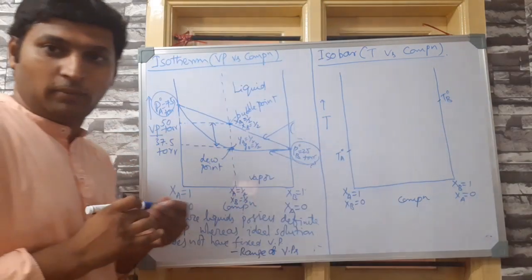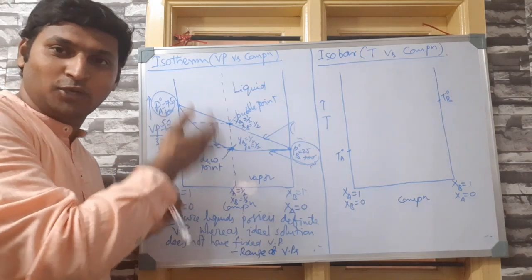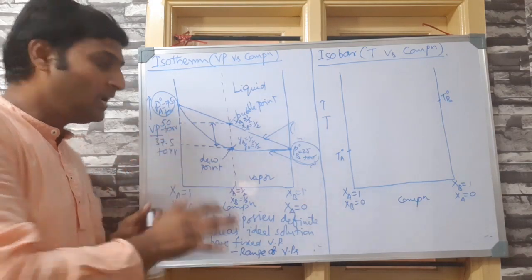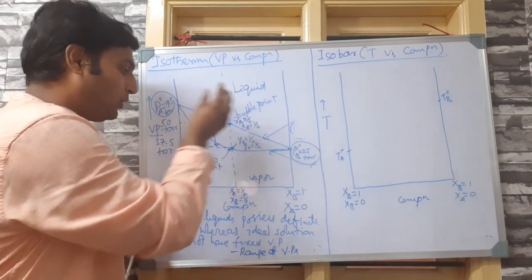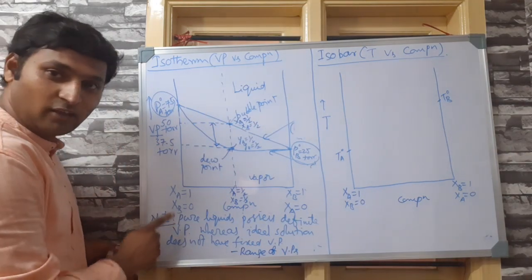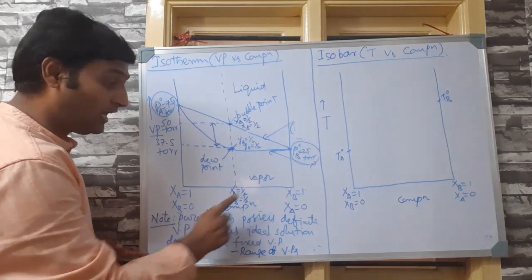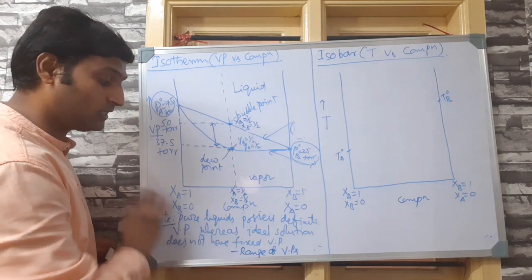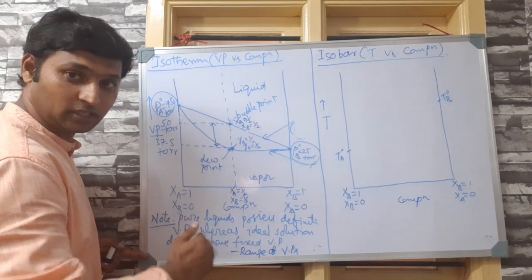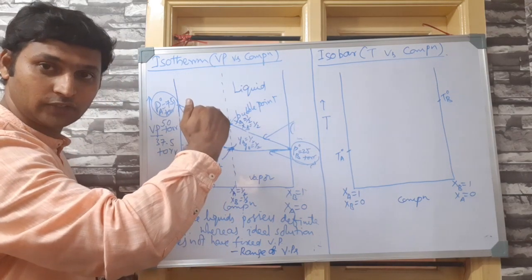Now I am out of the problem. Now I am not worrying about the numerical values in the problem. I have established information: I have made you understand bubble point, dew point, and a very important point, that pure liquids may have definite vapor pressures, but an ideal solution of two or three liquids won't have a definite vapor pressure, it will exhibit a range of vapor pressures.